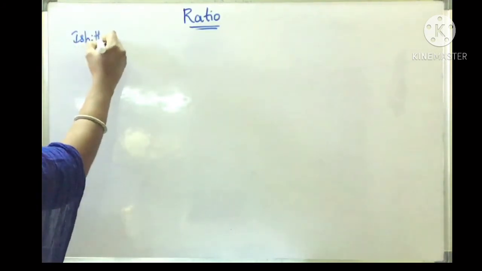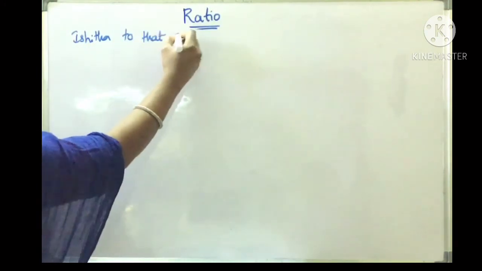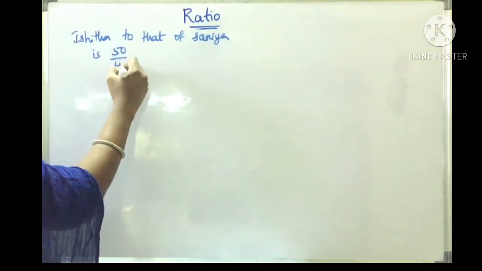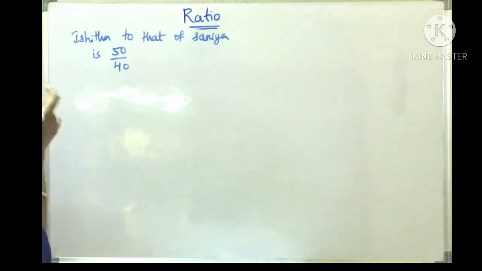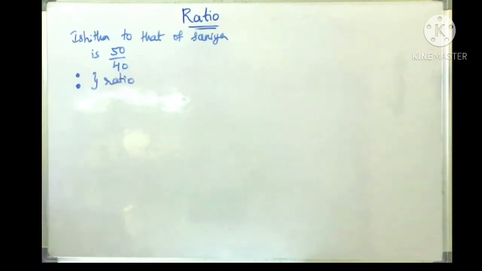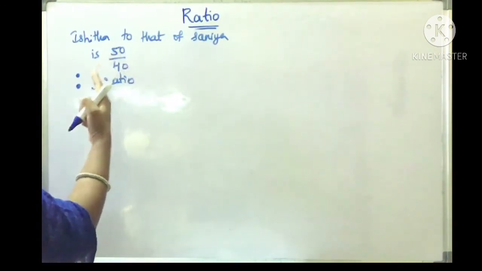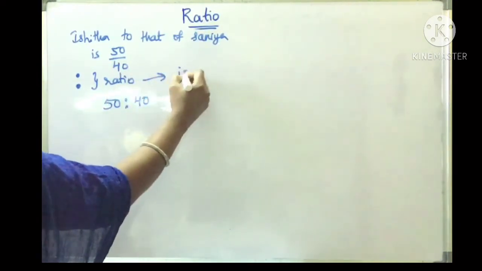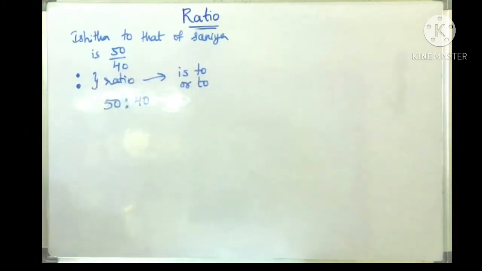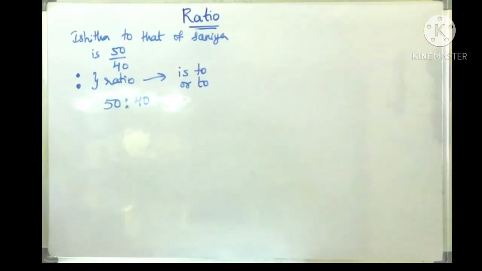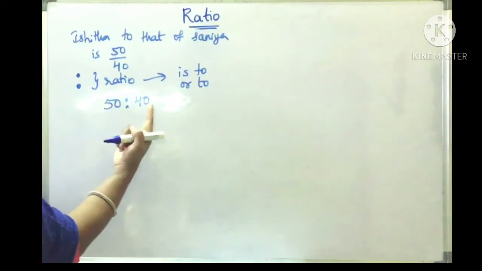Now thus we can say that the ratio of the weight of Ishita to that of Sania is 50 by 40, 50 kgs by 40 kgs. Usually we use the symbol colon to represent a ratio. Therefore the ratio of the weight of Ishita to that of Sania is written as 50:40, and this is read as 50 is to 40. This is the symbol for ratio. It can be read as 'is to'.